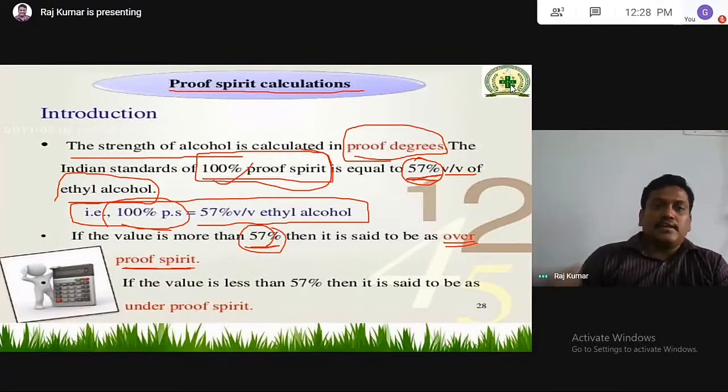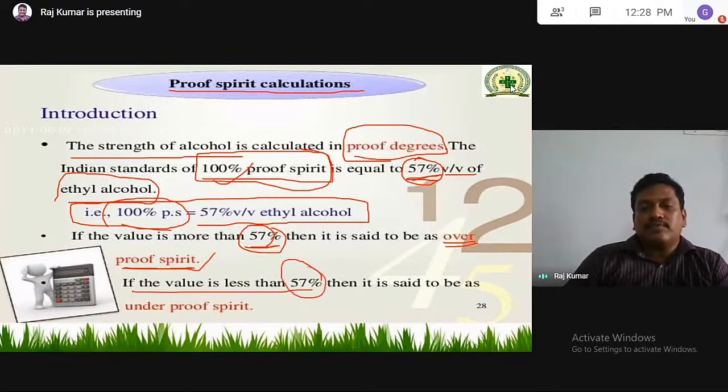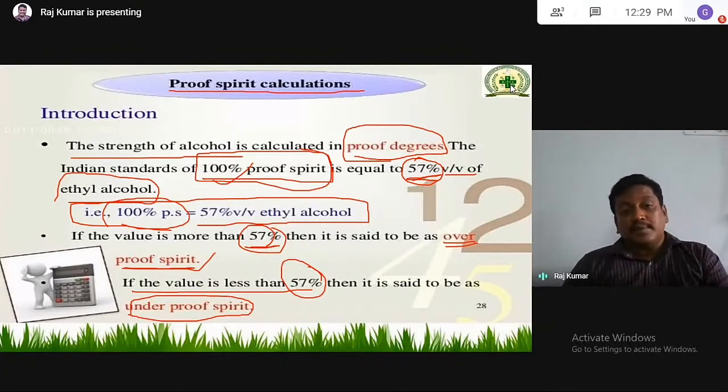Then in excise duty, people will check this. If the concentration is more than 57%, they will consider it overproof. If the value is less than 57%, it will be considered underproof. If it is exactly 57.1%, then it is called 100% proof spirit. Exactly 100% means 57.1% volume by volume of ethyl alcohol. So if it is less, it is underproof spirit, and if it is more than 57, it is overproof spirit.